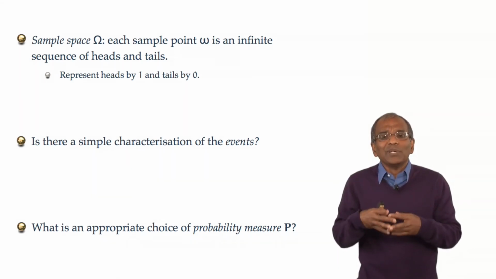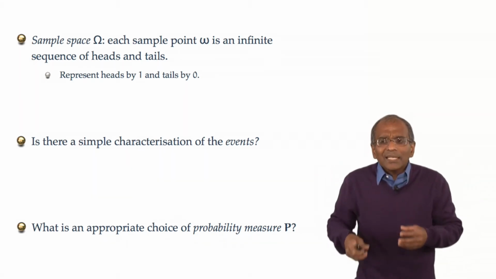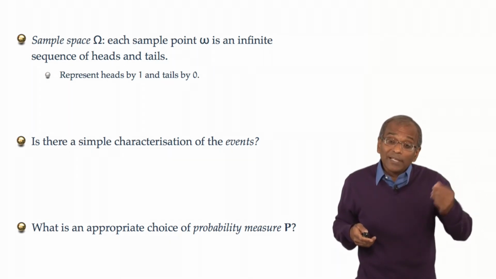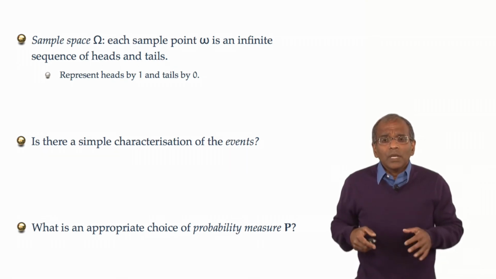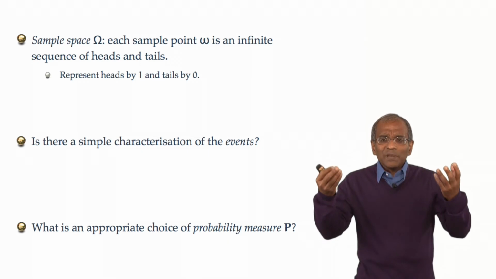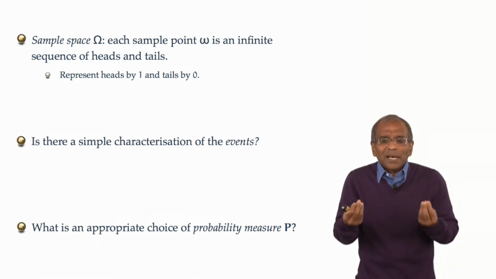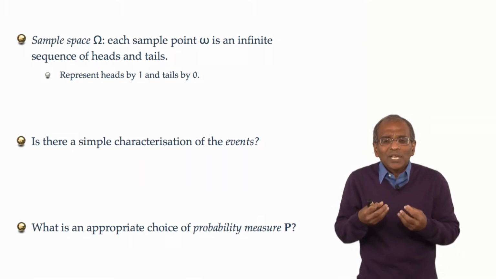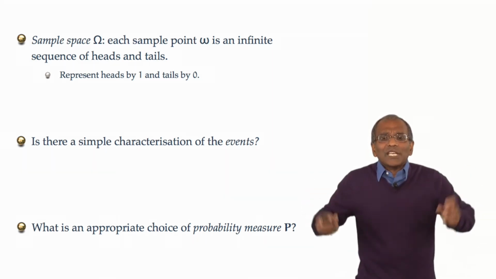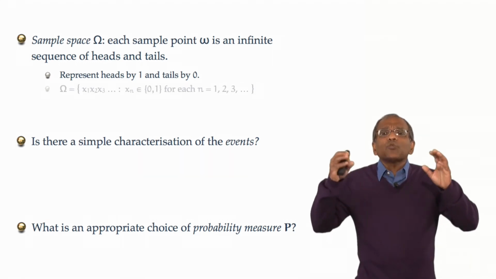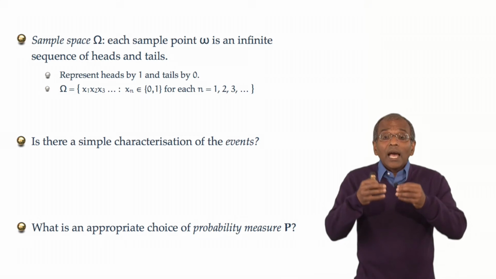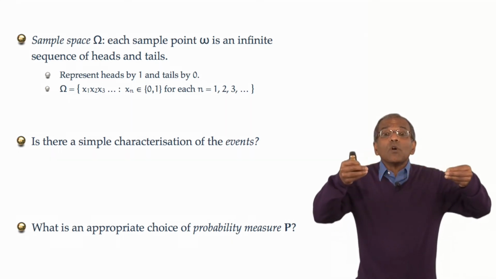Suppose we identify with heads or successes the number 1, and suppose we identify with tails or failures the number 0. Now, once we have numbers, our experience with mathematics through high school and through early college allows us to write down mathematical expressions for sequences of numbers. And at least formally, we can identify the sample space under consideration here as simply a sequence of digits.